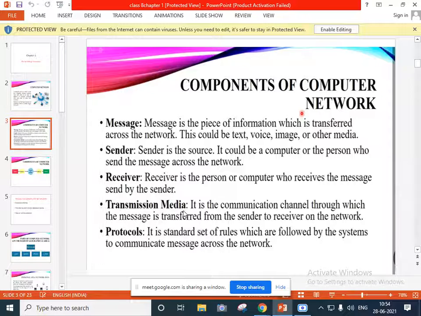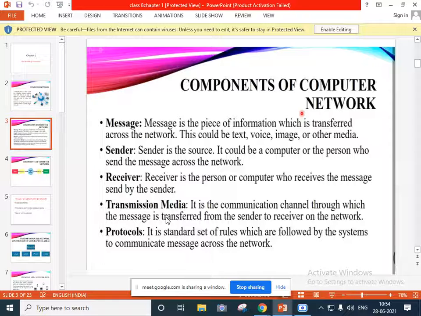Next comes transmission media. Suppose I am sending the message through WhatsApp and you are receiving the message through WhatsApp. To send the message, I am using the transmission media, that is WhatsApp. The media I am using to communicate with friends or family or my students is nothing but transmission media.